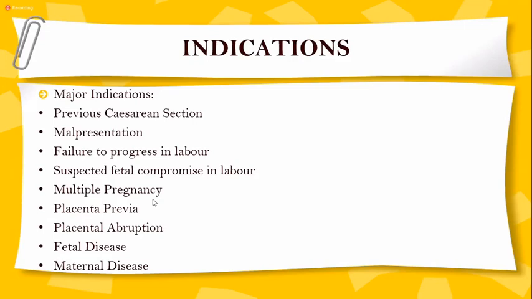So in case there is failure to progress, such as the patient remains at 7 centimeters and 3 or 4 hours have passed, that means there is secondary arrest in labor, or she does not dilate more than 2.5 or 3 centimeters. So there are different indications, meaning failure to progress in labor either due to prolonged first stage of labor or due to secondary arrest. That can be an indication of cesarean section.